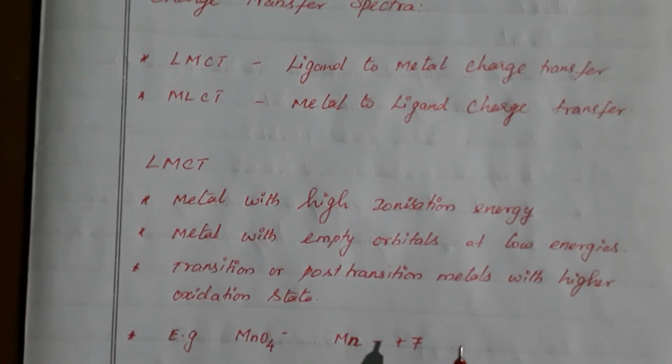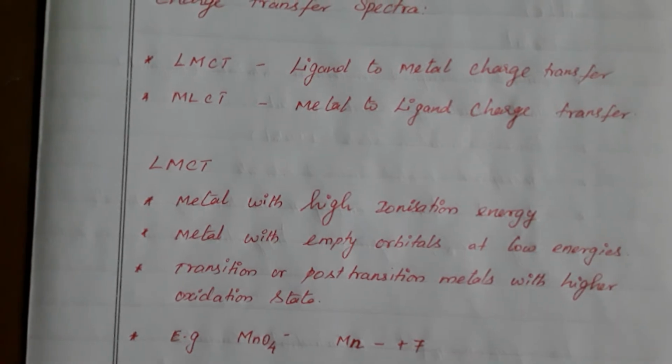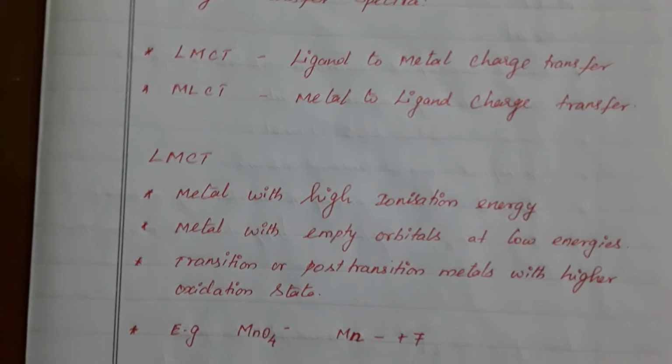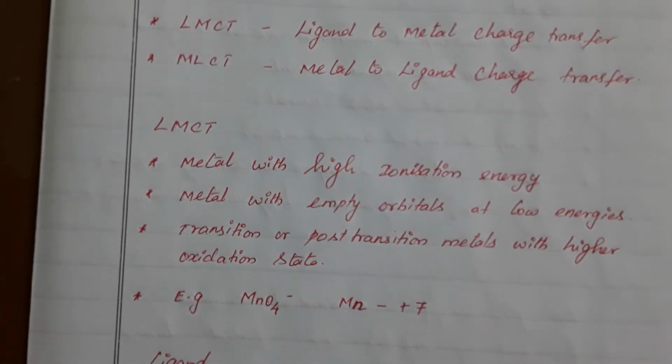First, metal with high ionization energy. Then only it is not easy to remove the electrons. And second, metal with empty orbitals at lower energies. So whenever the metal has empty orbitals, it can easily receive the electron from the ligand. And third one is transition or post-transition metal with higher oxidation state.